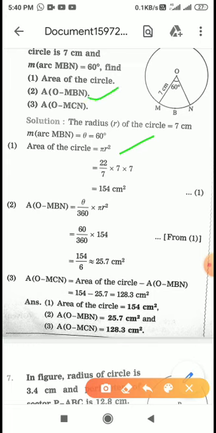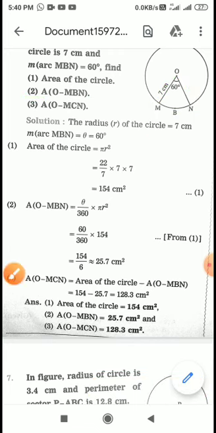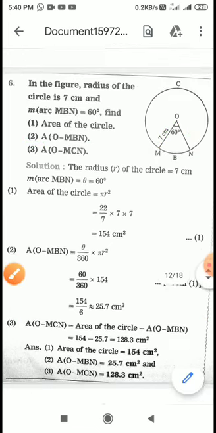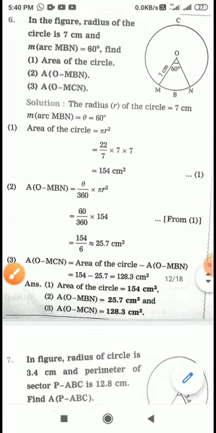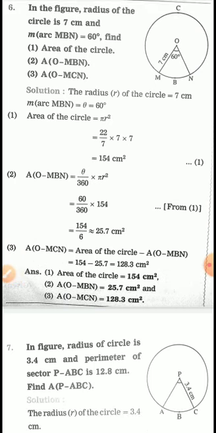See what does it mean? Area of OMBN means we have to calculate area. A means area, and O means we have to start from O, M, B, N. This area we have to calculate. Okay, and then what is the second part? What is the second part we have to calculate? Area of OMCN. This area means actually we have to calculate area of major arc and area of minor arc, also the area of circle. So nothing, no need to panic.